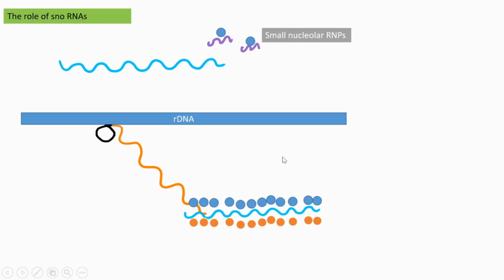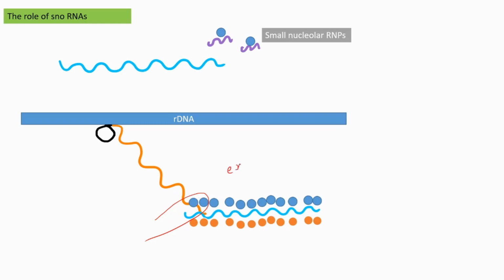Then it slices away the 5' end of the newly synthesizing rRNA, and that splicing is usually done by exosomes.